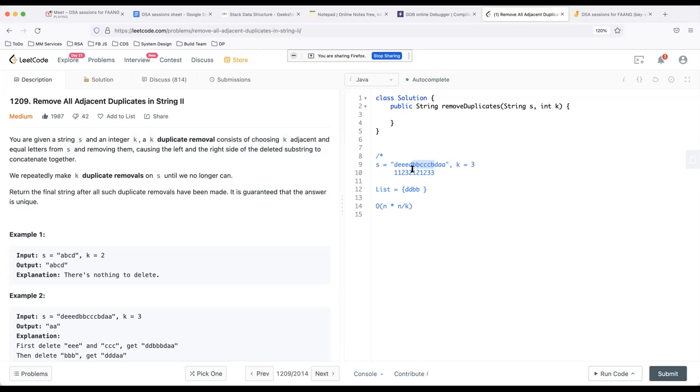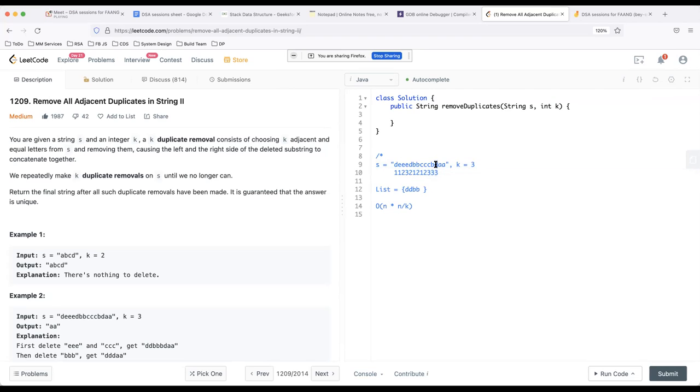And then the last character we get is D. I'm going to compare this D with this D. They are the same. So I'm going to increase the frequency of this D to this plus 1, which is 3.